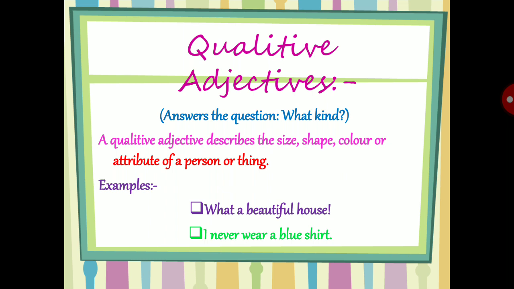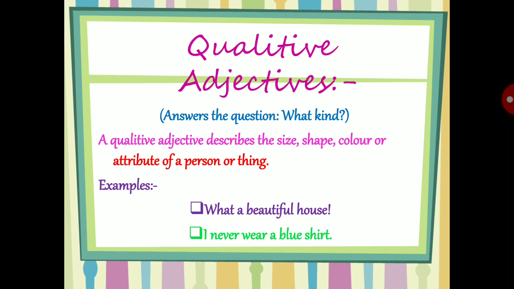For example, you can see: what a beautiful house. It is describing a house, and how the house is: beautiful. Second, I never wear a blue shirt. How is the shirt? Blue. It is describing the shirt, and the shirt color is blue. So a qualitative adjective describes the size, shape, color, or attribute of a person or a thing.